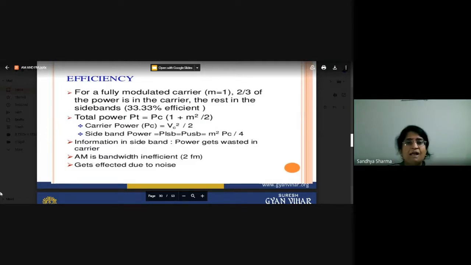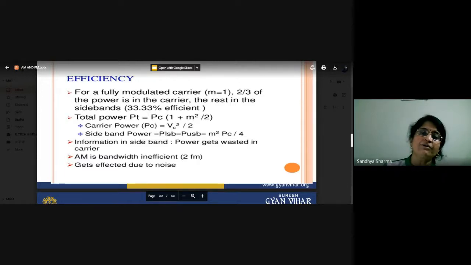If we talk about the power, two-third of the power will be consumed in the carrier, and only one-third of the power will be in the sidebands. Only one-third is the required power, and the other is wasted power. So the efficiency will be one-third, मतलब 33.33% efficient है. It will not convert up to 50% of the power. So the efficiency of our amplitude modulation is only 33.33%.